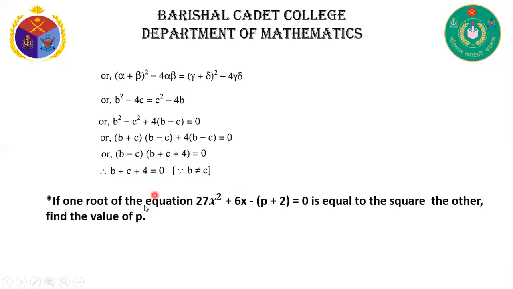Now another question. If one root of the equation 27x squared plus 6x minus p plus 2 is equal to 0 is equal to the square of the other, then find the value of p.